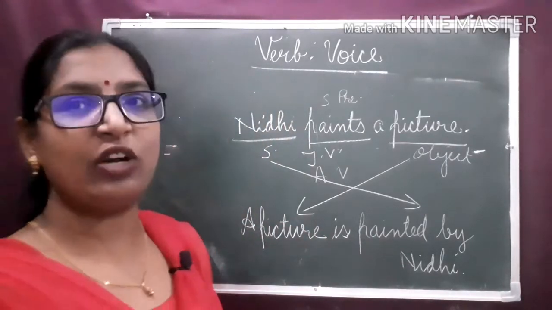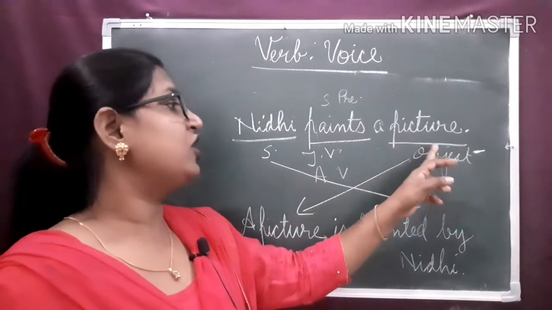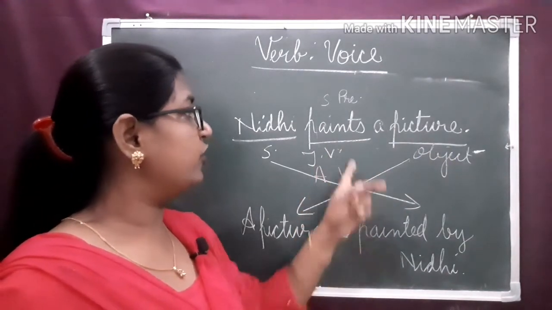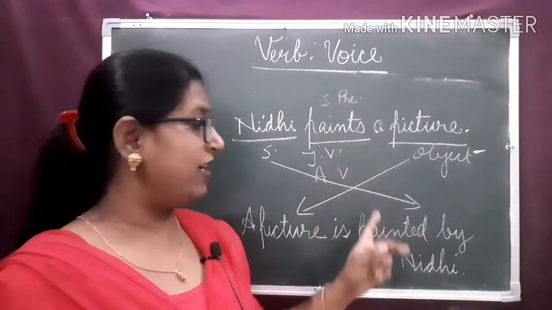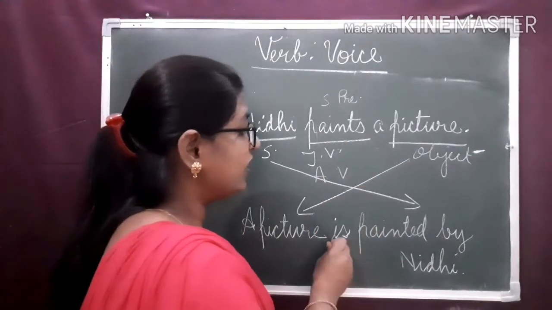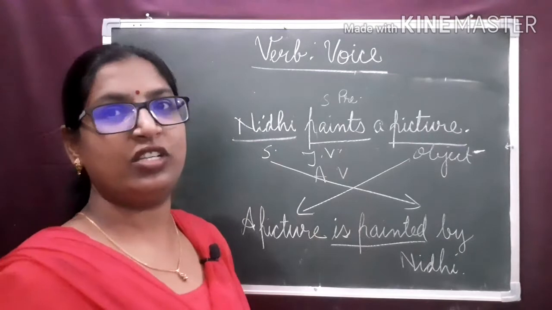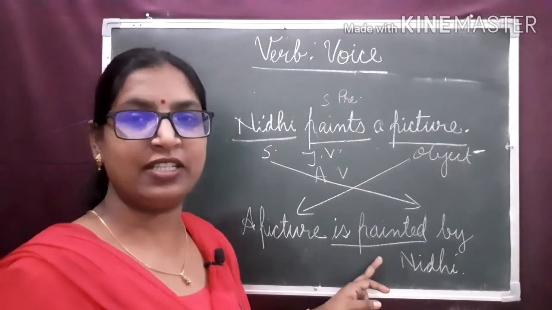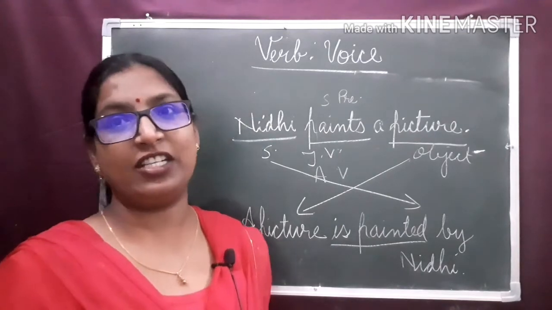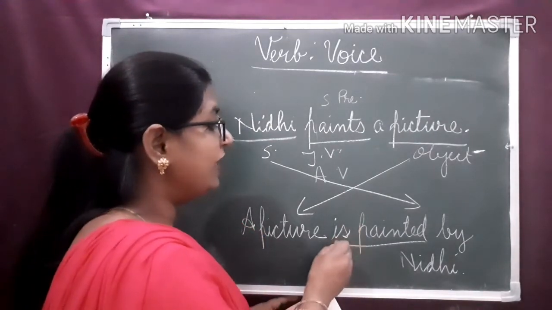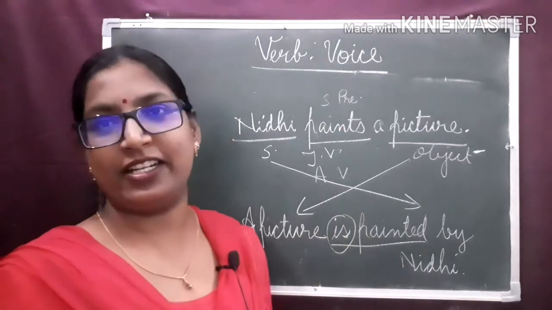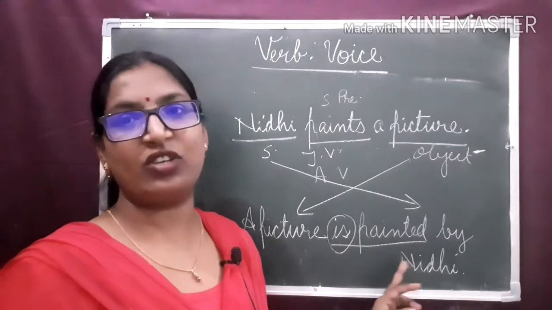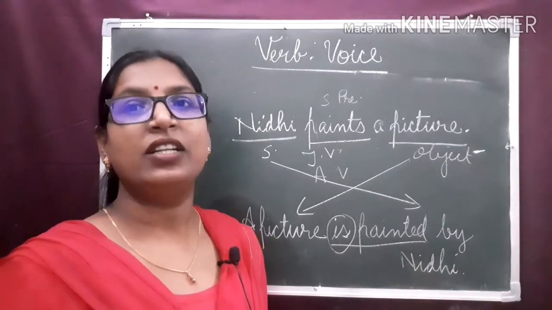So, I hope you understood how to change from active to passive voice. The object becomes the subject. The form of the verb is used according to the tense. Here we can see that the tense of the verb is not changed. This sentence is in simple present tense and this sentence is also in simple present tense. And in passive voice, my dear children, the helping verb helps us to recognize the tense. This structure helps us to recognize the tense.